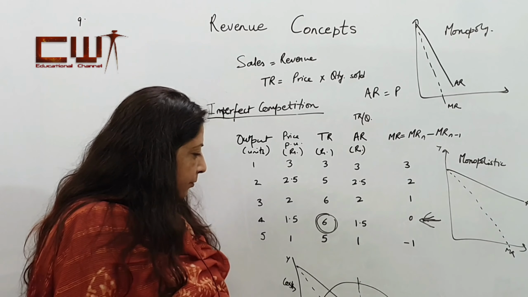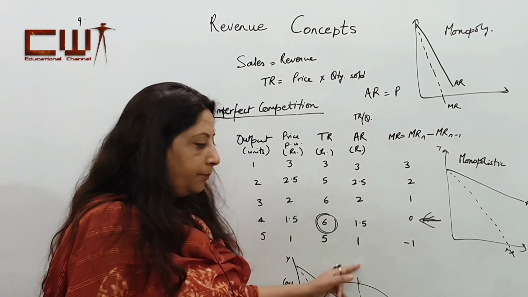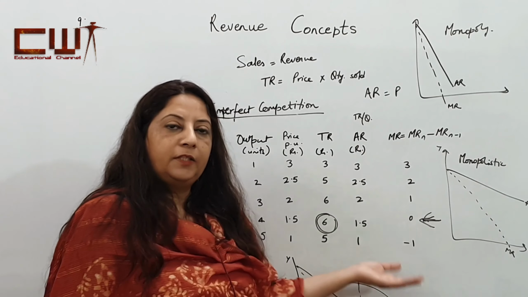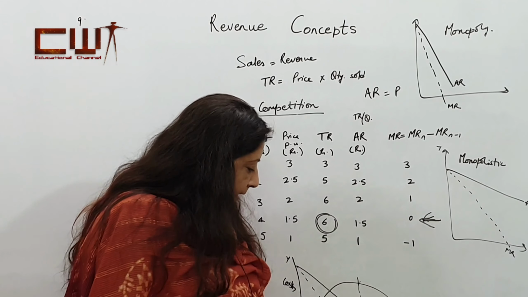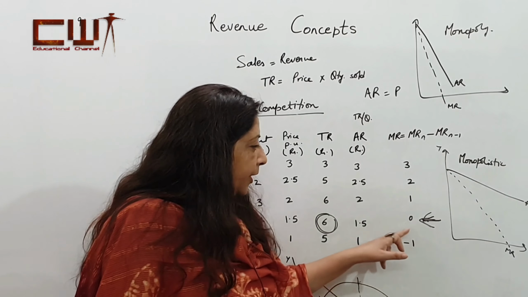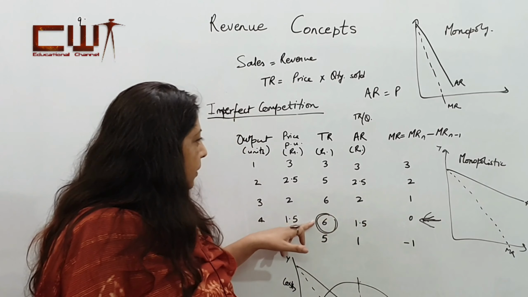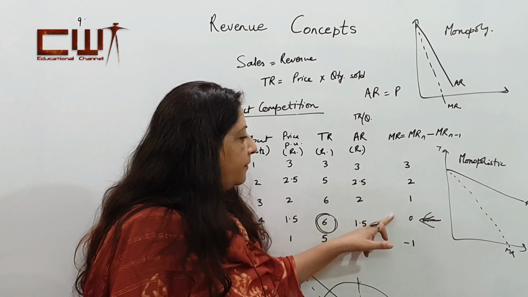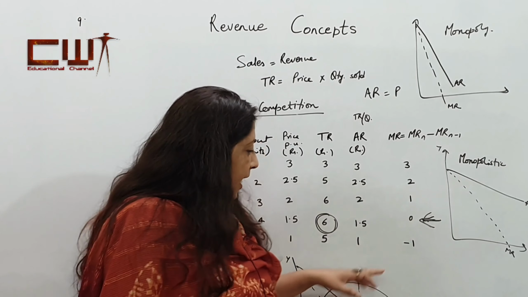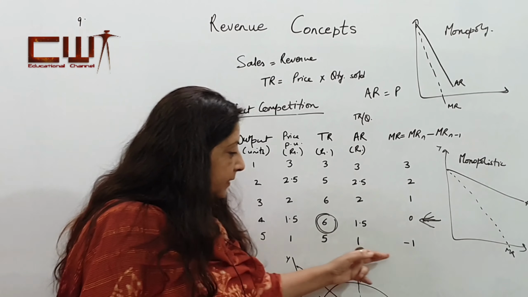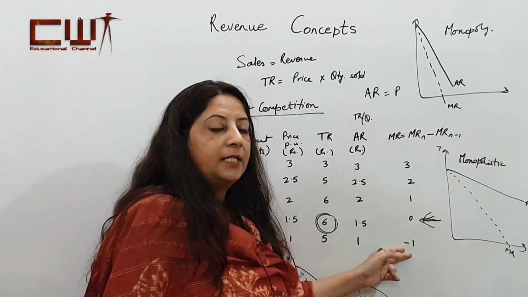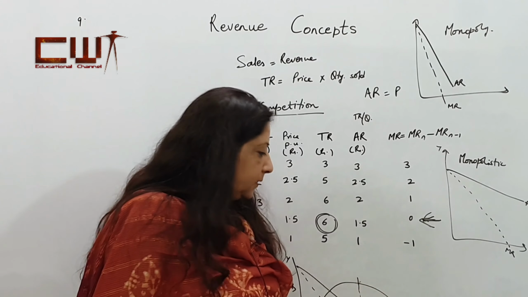Total revenue will keep on increasing till a certain point, then it starts to fall because of diseconomies of scale. When it reaches the highest point, the MR is 0, where total revenue is highest, and beyond this point the total revenue starts to fall, and the marginal revenue starts becoming negative.